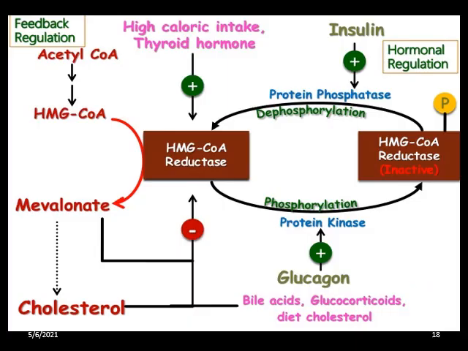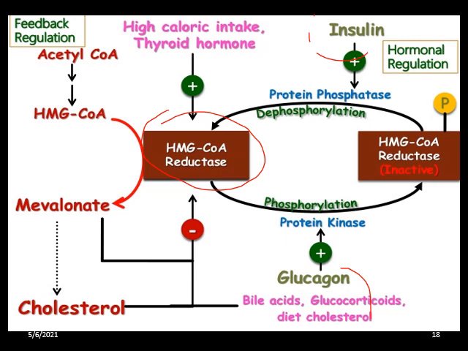Okay, by seeing the picture itself you can understand cholesterol biosynthesis is already a complex one, and how it is regulated. It is mainly regulated by the intracellular cholesterol concentration, the supply of ATP, and the hormones insulin and glucagon. So let us focus on the HMG-CoA reductase enzyme, which is a major regulatory point that helps in the conversion of HMG-CoA to mevalonic acid.